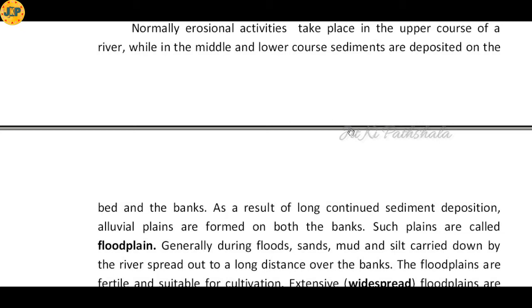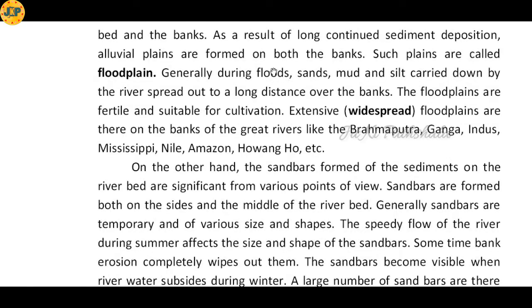When the river enters into the plain area, the intensity of the water decreases. As a result, the sediments which were carried by the water cannot be transported further, and the deposition process starts here. As a result of long continued sediment deposition, alluvial plains are formed on both the banks. Such plains are called flood plains.